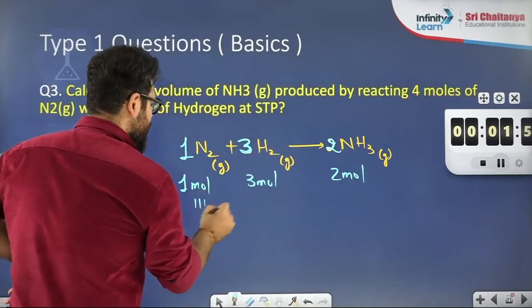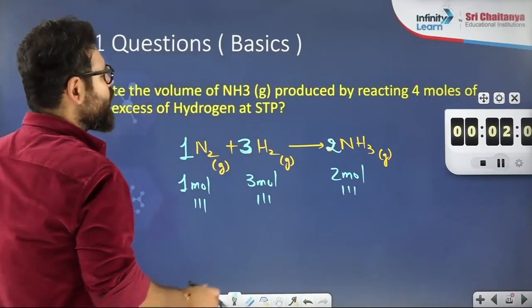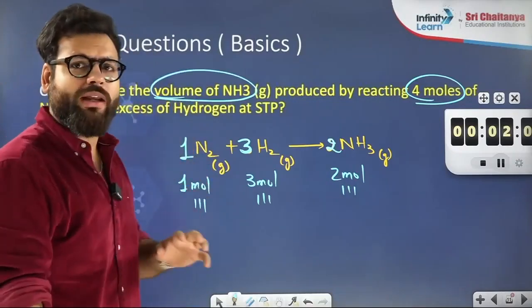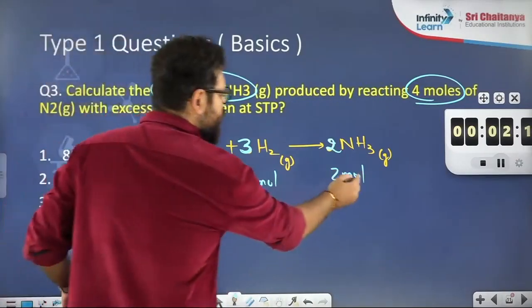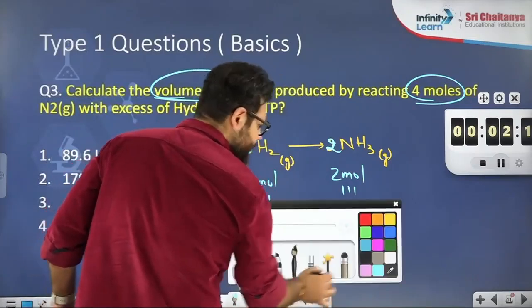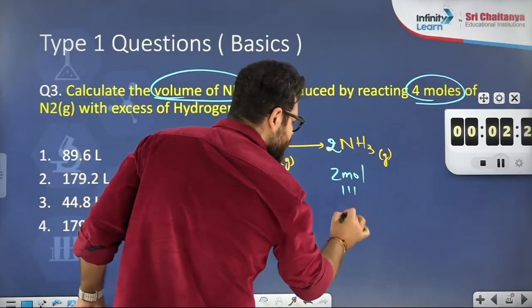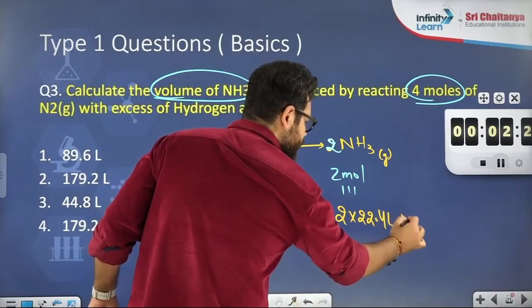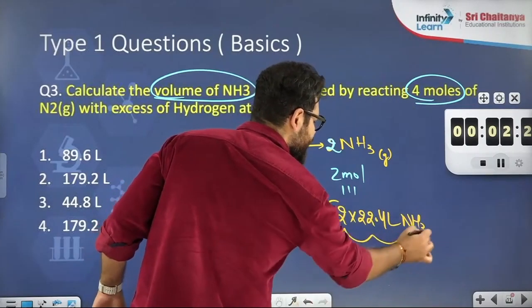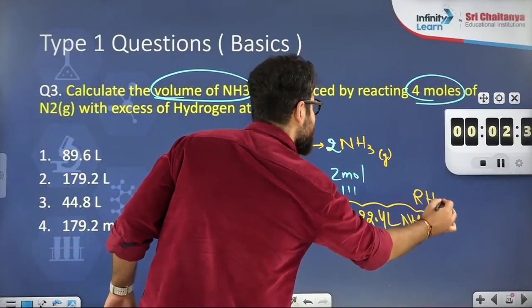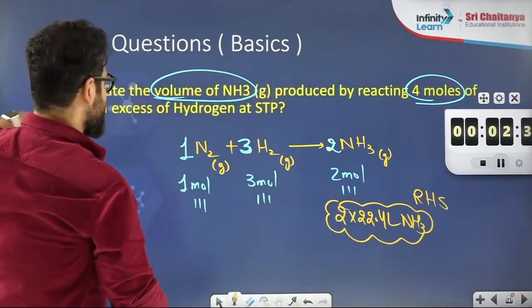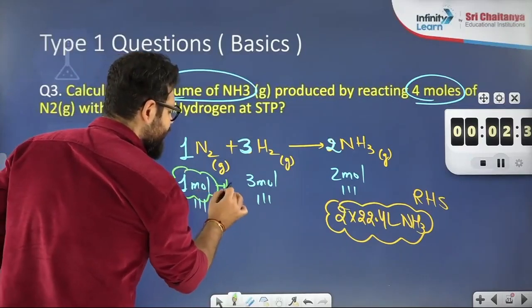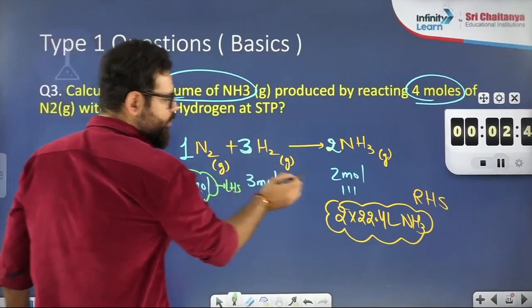Okay. Now we are concerned about moles of nitrogen and volume of ammonia. So I need the volume data of ammonia. 2 mole ammonia means I will directly write the volume data. 2 mole means 2 times 22.4 liter ammonia. This is what we need to find out, so I will keep it on the right hand side. Moles of nitrogen, I will keep on the left hand side. I just need this. 1 mole nitrogen produces this much.